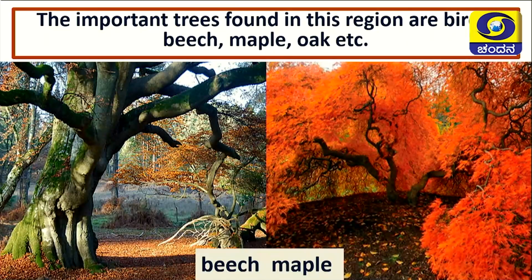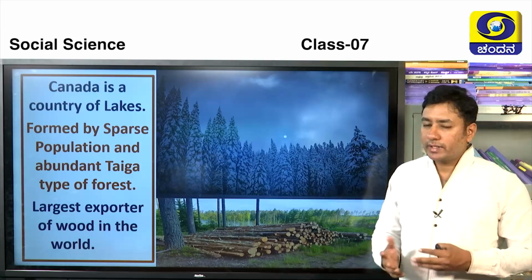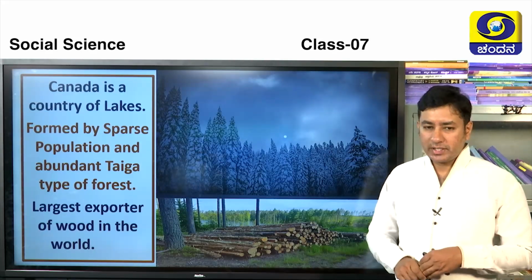Though it is treeless, somewhere we can find a few trees. Here are two examples of the trees. The first one is beech, the second one is maple. A number of lakes we can find in Canada. Also here we can find the taiga kind of vegetation.